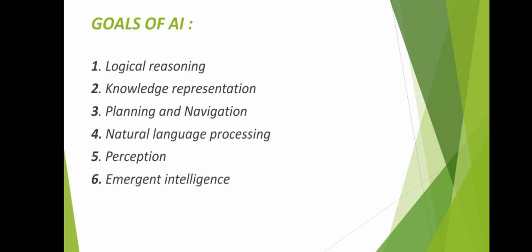Next, we discuss goals of AI. There are six goals: logical reasoning, knowledge representation, planning and navigation, natural language processing, perception, emergent intelligence. The first one, logical reasoning. AI programs enable computers to perform sophisticated tasks.